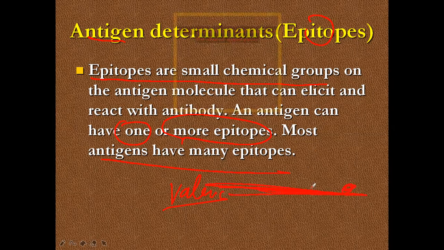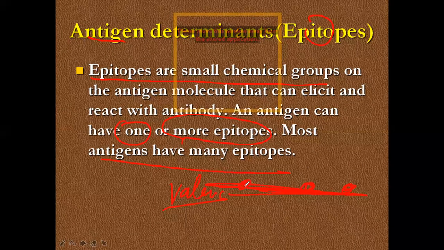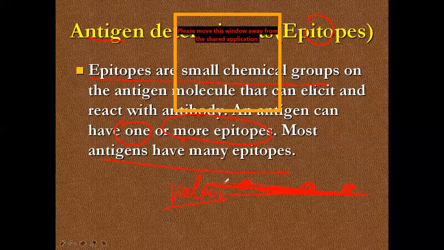One epitope here, another epitope here, another epitope here. These are the binding sites, special structures of the antigen that interact with the antibody and with the receptors of the cells. If you have too many epitopes, you are a stronger immunogen.